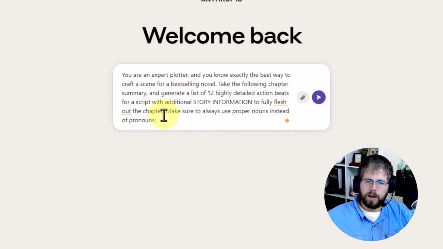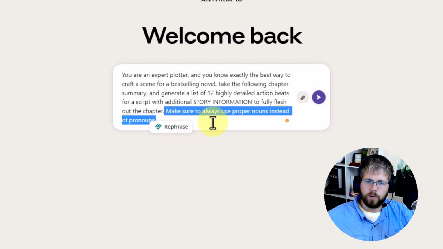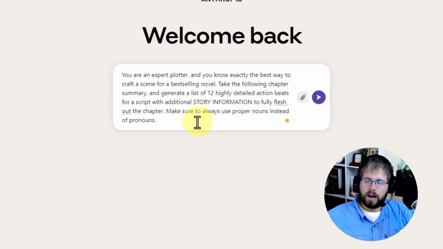And then make sure to always use proper nouns instead of pronouns is another helpful tip, because when you are later producing prose from the story beats, it always helps to distinguish who it is you're talking about. And when we are writing these beats ourselves, it's easy to default to he, she, it, whatever.